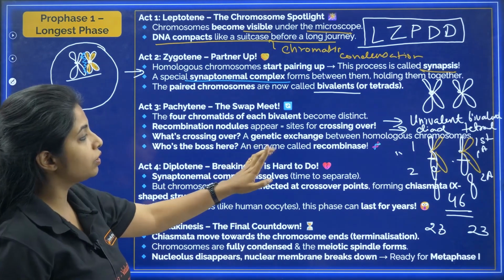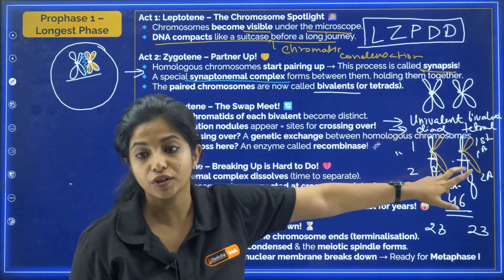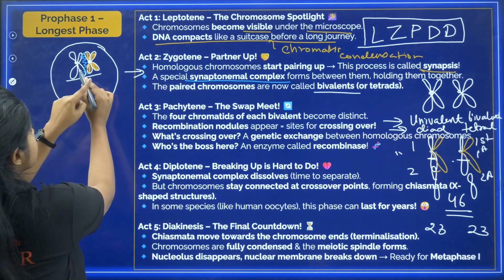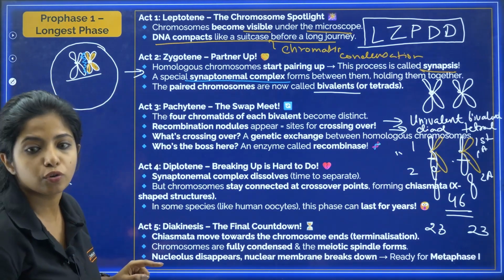So what's crossing over? A genetic exchange between homologous chromosomes. What is this thing, crossing over? Genetic exchange between homologous chromosomes, my dear children.